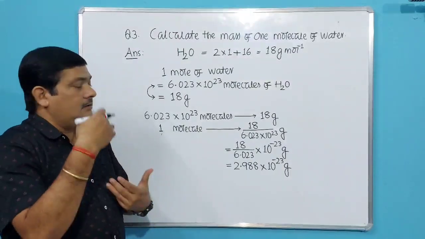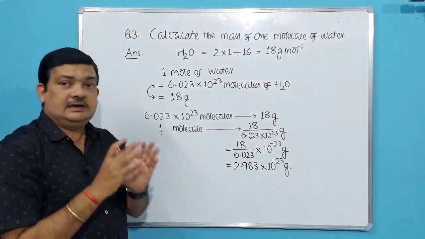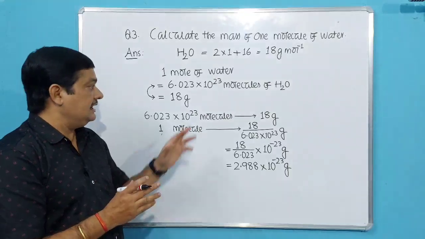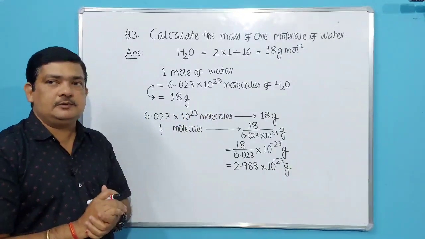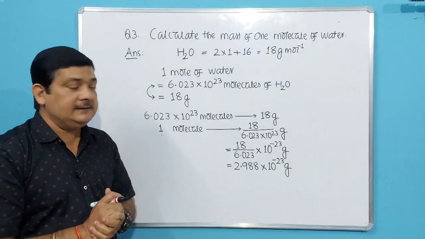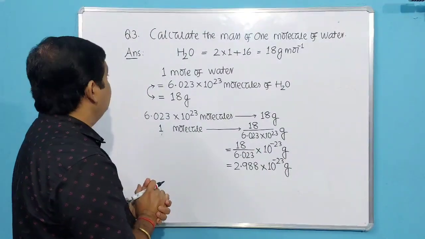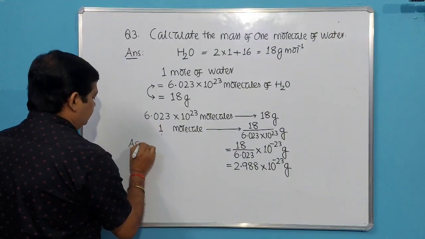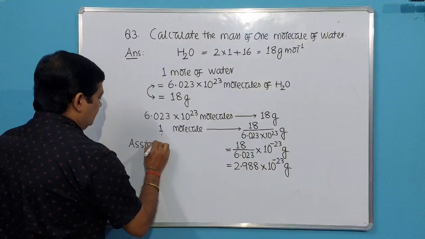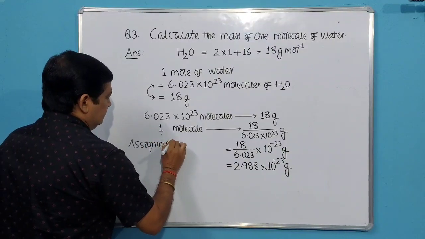Okay. So from the question it is clear that we have to relate the number of molecules and mass, and equate accordingly and solve. Okay. So then the next question, assignment number 2.